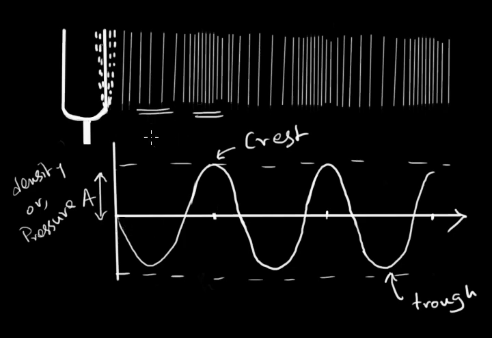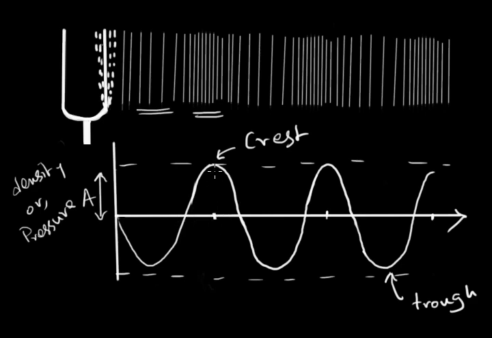Every sound wave that is generated by a source has some unique characteristics. The first characteristic is the time period. The time period of a sound wave is the time required for the sound wave to complete a full oscillation.